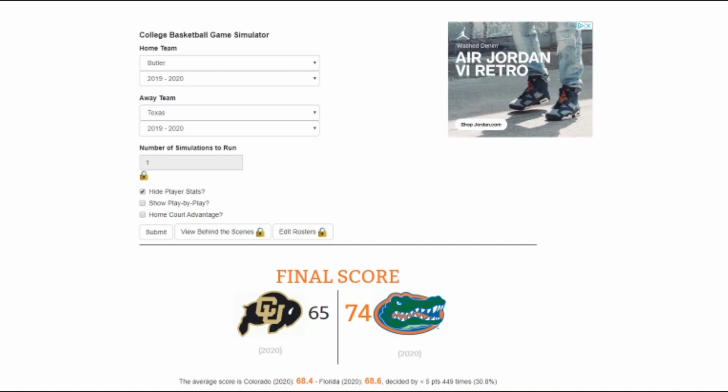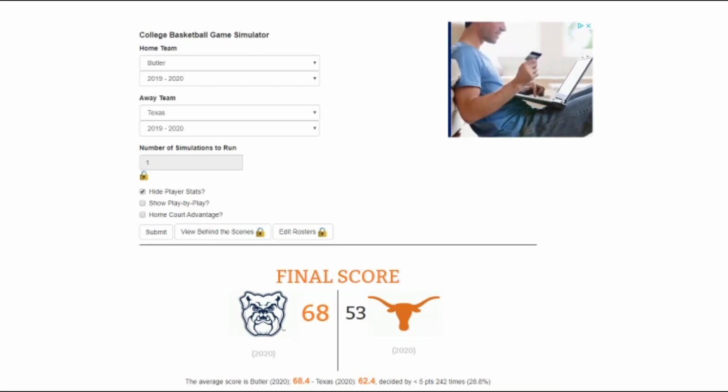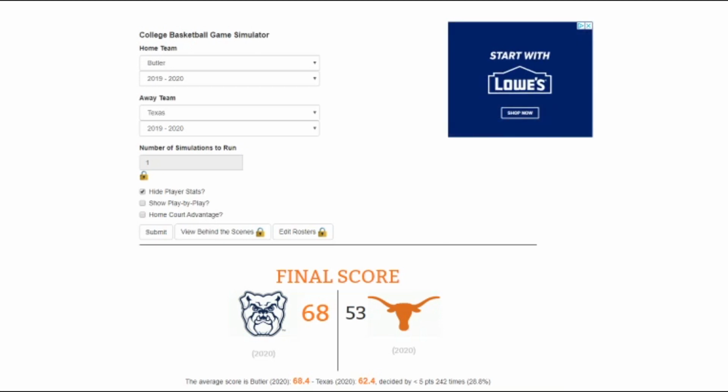Up next, we have 5 seed Butler and 12 seed Texas. I'm going to go Butler in this matchup. Now, if it were Richmond instead of Texas, I would go Richmond. As I said, they have the potential to go deep, but with them losing the play-in game, we're going to stick with Butler here in this matchup. And my prediction once again stands correct. Butler 68 over Texas 53.